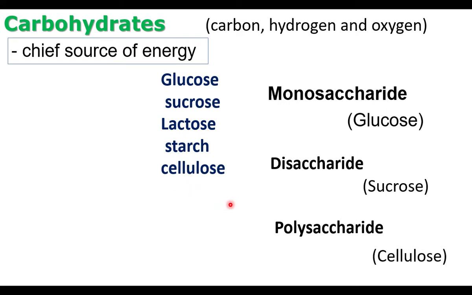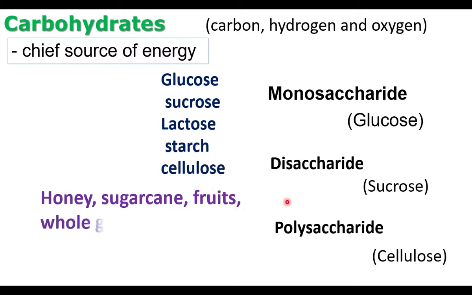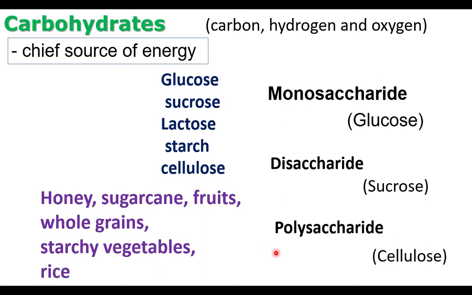What are the sources of carbohydrates? We know honey, sugarcane, fruits. Fruits are rich in sugar. Whole grains, starch vegetables. Potato, carrot, beetroot, they are vegetables. They have more starch. They are starch vegetables. They are the sources of carbohydrates. Rice is also a cheap source of carbohydrate in South India.